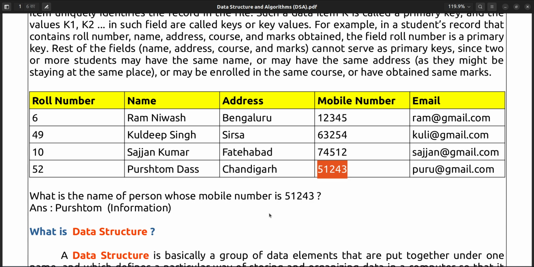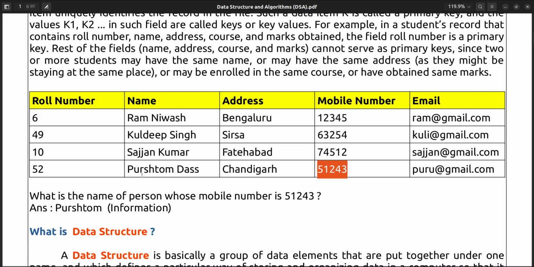51243. This is the data. So if you want to check the name of the student whose mobile number is 51243, that name is Purushottam. In that case, you can easily understand that from the data we can extract information.